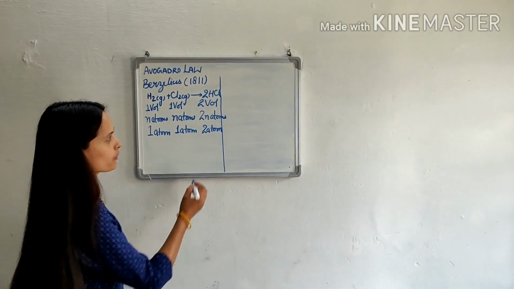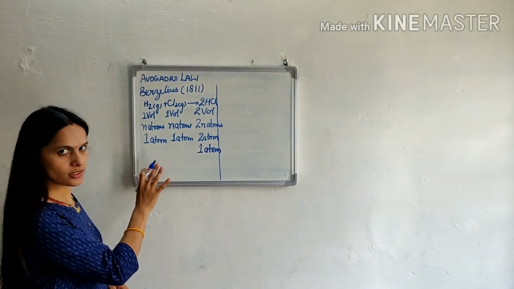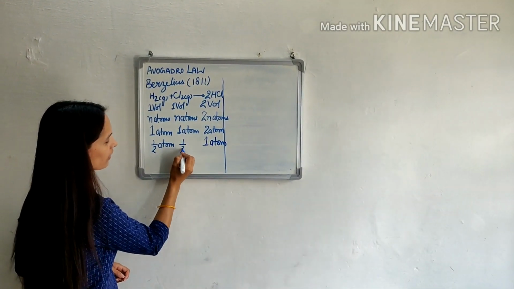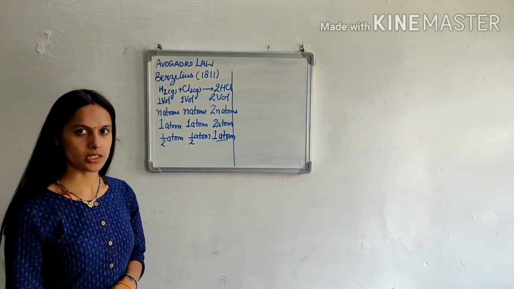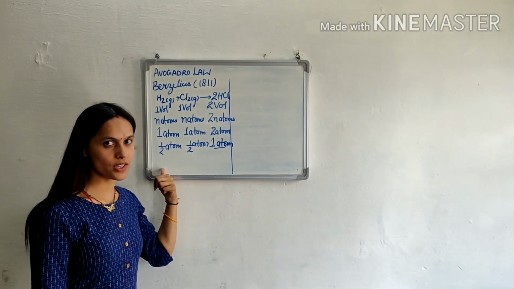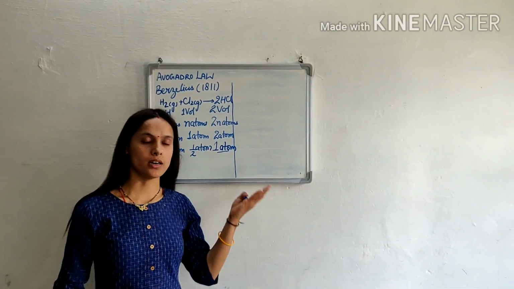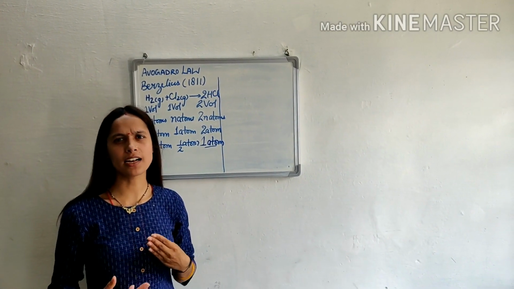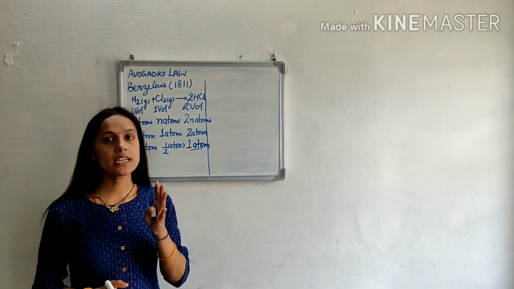So if we have to make one atom of HCl, then according to this equation, half atom of H2 reacts with half atom of Cl2 to form one atom of HCl. But according to Dalton atomic theory, atom is indestructible.